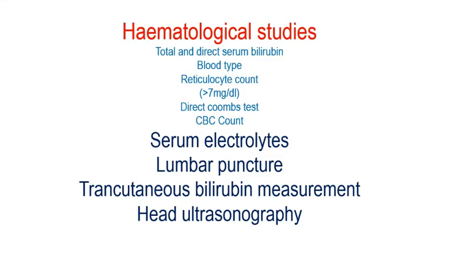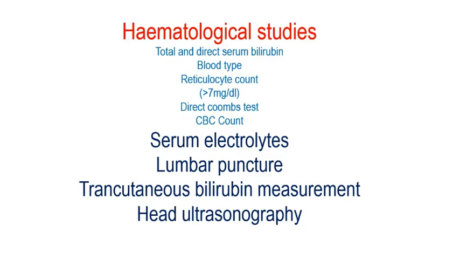Third is reticulocyte count. Babies generally have more reticulocyte count than adults, but if there is more elevation in reticulocyte count, if it is more than 7 milligrams per dl, then we can say that there are chances of hemolysis, hemolytic processes going on in the body.